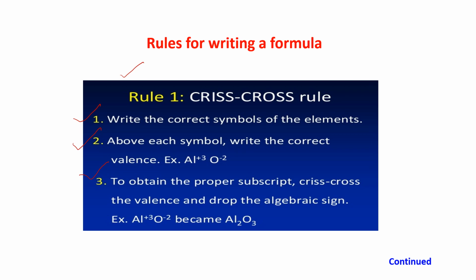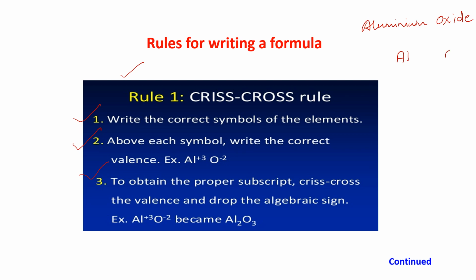I told you. Let me show you once again here. They have written the formula of aluminium oxide. This is aluminium oxide. First you write it down in words, then you write down the symbol. Aluminium means Al.